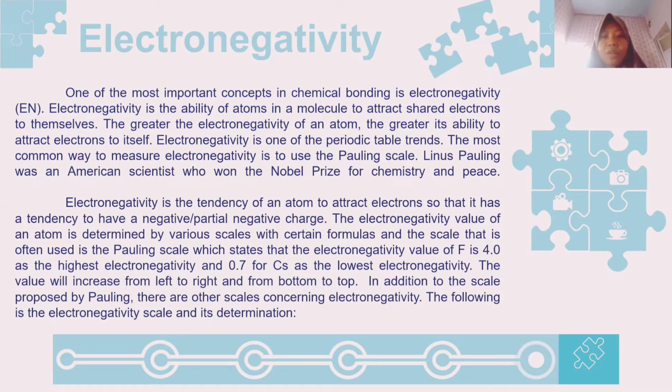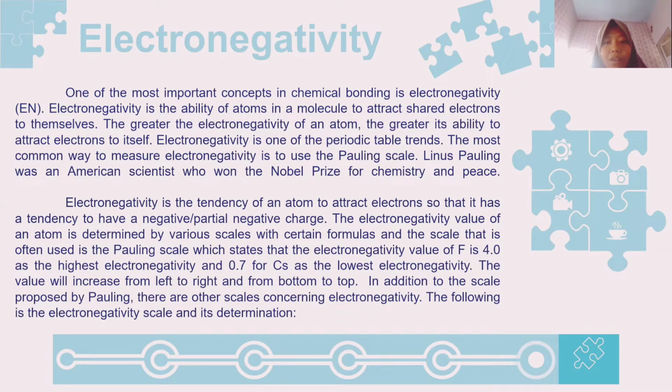Electronegativity is one of the predictable trends. The most common way to measure electronegativity is to use the Pauling scale. Linus Pauling was an American scientist who won the Nobel Prize in Chemistry and Peace.